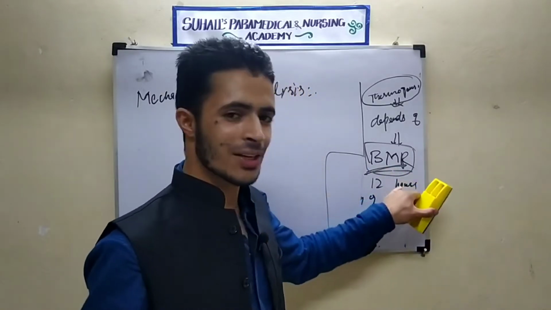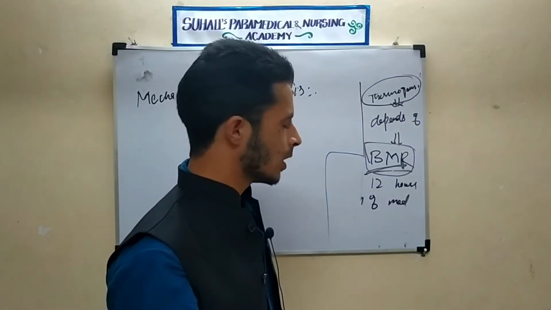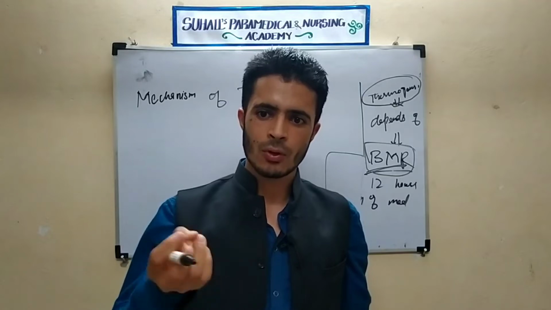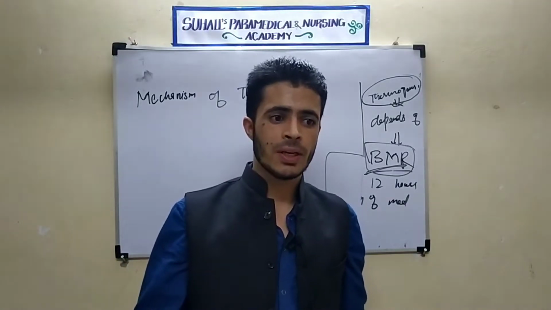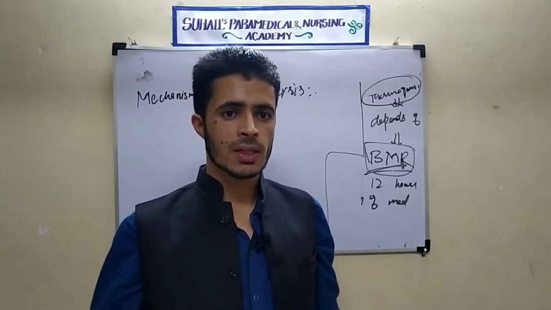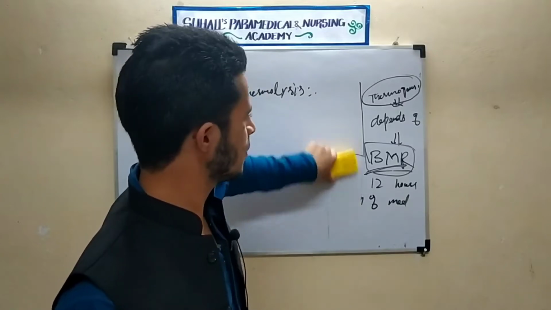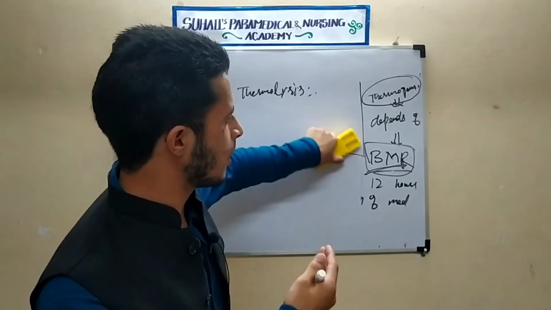So it was at the normal condition. The person who does more work requires more energy. The person who does less work will require less energy. That is why we are explaining this. There are three types of person: one is sedentary, another is moderate, and another is active. People are of different types, depending upon their activities. So when there is more activity, there will be more production of heat.